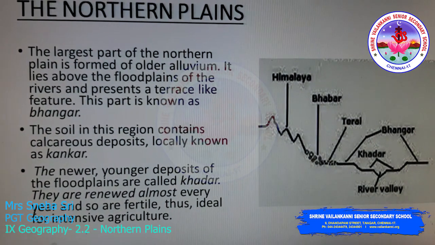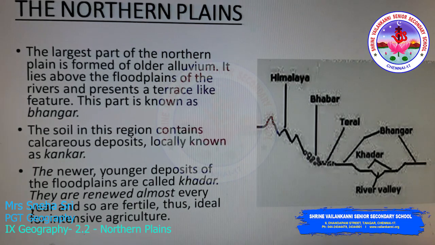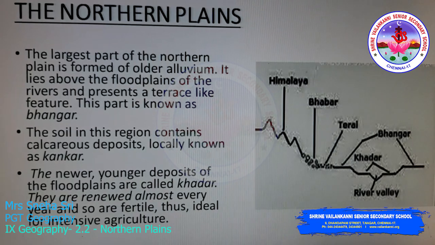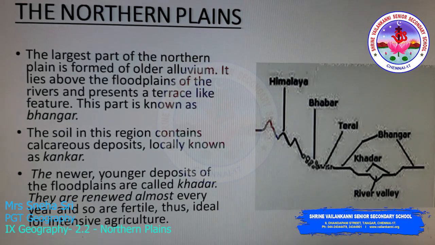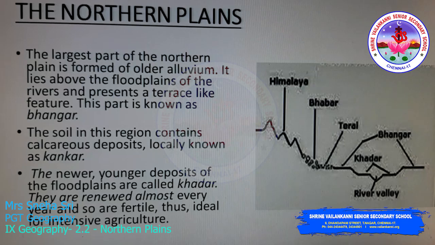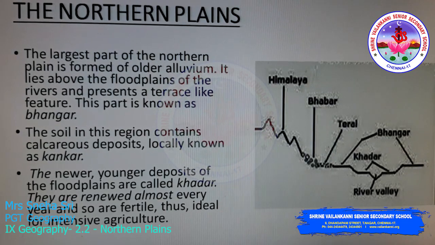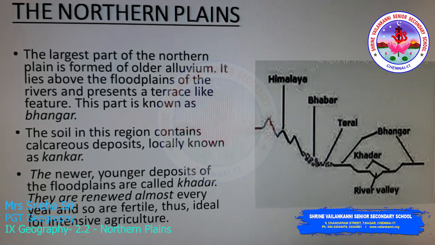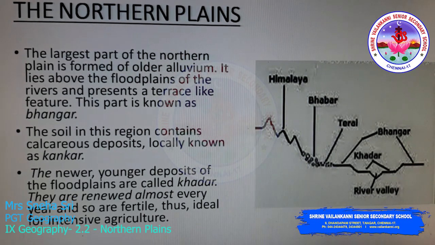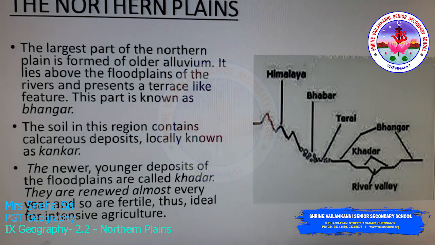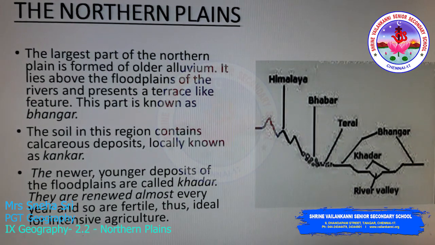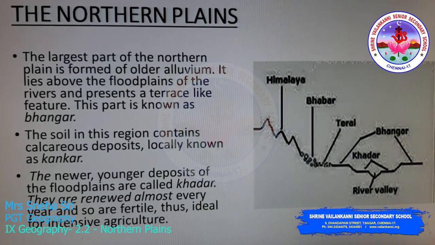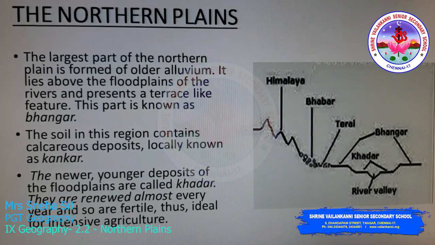The soil in this region is rich in calcium carbonate, like the chalk powder we use. It contains calcareous deposits, that is, it is rich in calcium carbonate, locally known as kankar. The newer, younger deposits of the flood plains are called khadar. They are renewed almost every year and are very fertile, thus ideal for intensive agriculture.